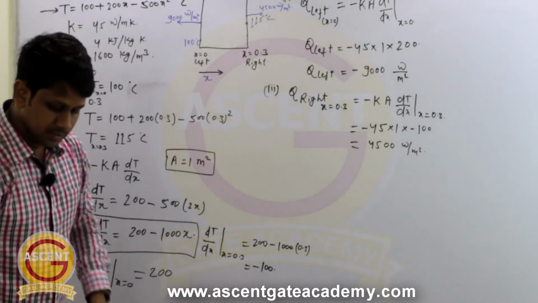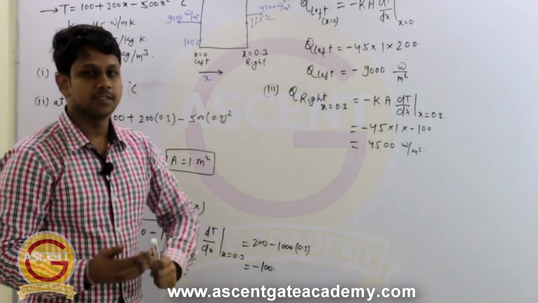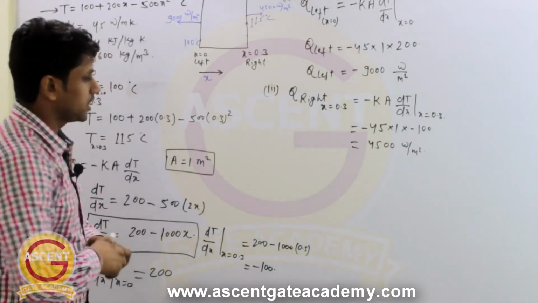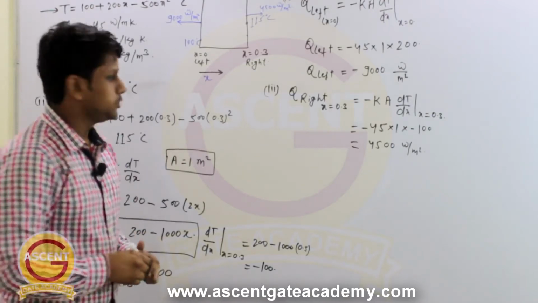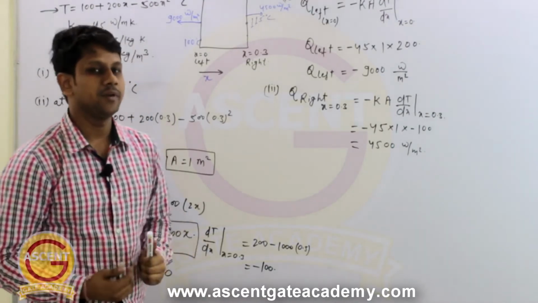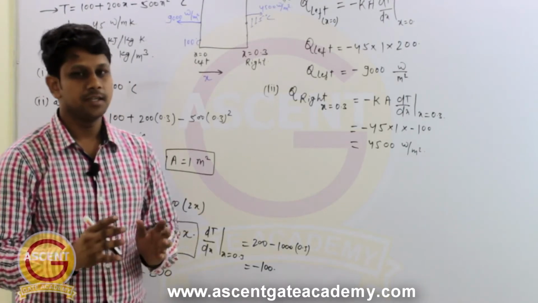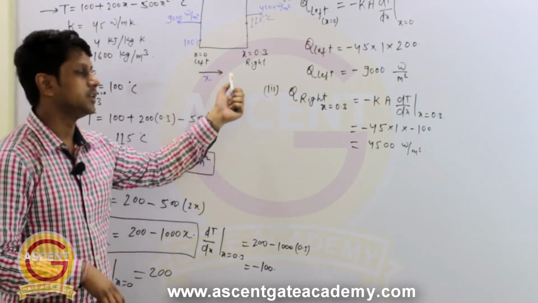Okay. So next thing he is asking, is there any heat generation in the slab, and if there is, then how much? So how can we find out if there is any heat generation? Now we have to use the generalized equation that we have derived for heat conduction in Cartesian coordinates, because it is a plane slab, so it is a rectangular coordinate.